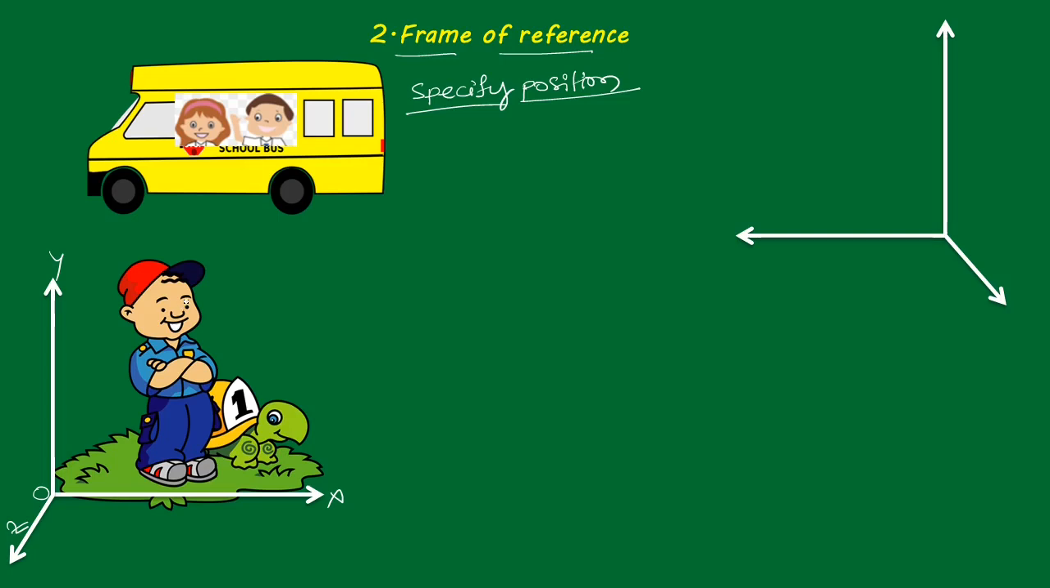How you are considering the frame of reference, you have to note down. Suppose according to this boy who is sitting inside the bus, he says that this girl is also sitting, not moving, but according to the boy outside, both are moving. So this is the difference in the frame of reference.